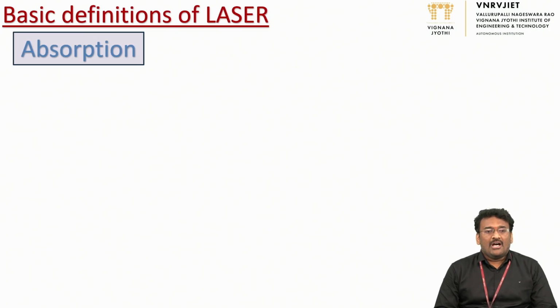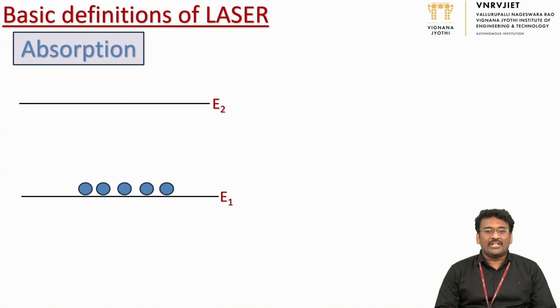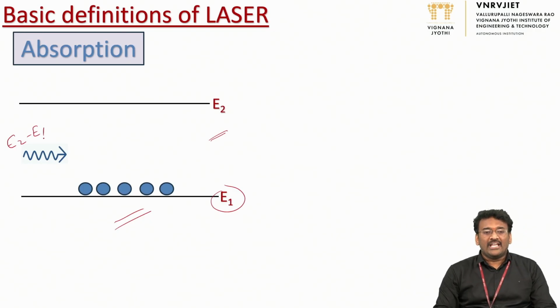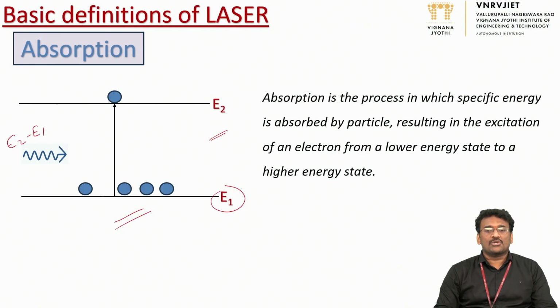Now let's see the absorption. Absorption is nothing but, in general sense, a taking. Now, if I consider two energy states E1 and E2, E1 is a ground state and E2 is an excited state. In general, more particles are found in the ground state, that is the E1 state, because it is more stable. If we supply energy equal to the difference of these two energies, that's E2 minus E1, the ground state particles absorb that energy and move to the excited state. This phenomenon is called absorption.